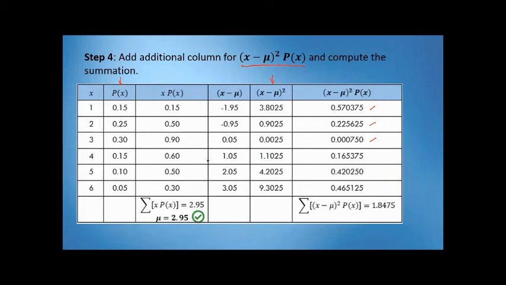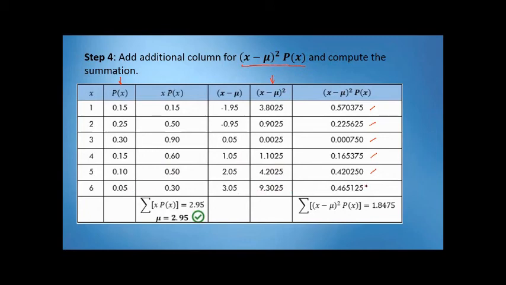Then fourth row, we have 1.1025 multiplied to 0.15, the answer is 0.165375. Then fifth row, we have 4.2025 multiplied to 0.10. The answer is 0.420250. Then last row, we have 9.3025 multiplied to 0.05.